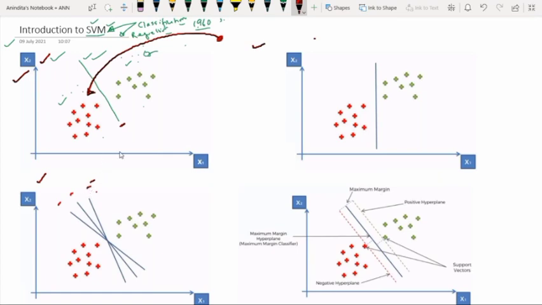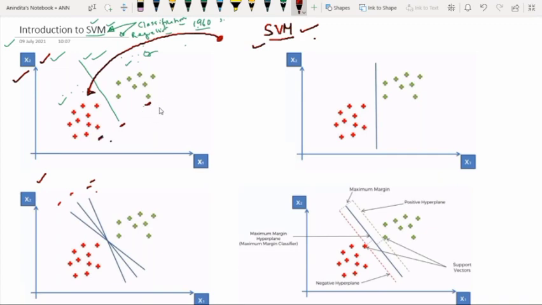So here, what is the objective of support vector machine? The objective of support vector machine is, it always tries to find the best line or best decision boundary, which helps us separate the green and the red dots.